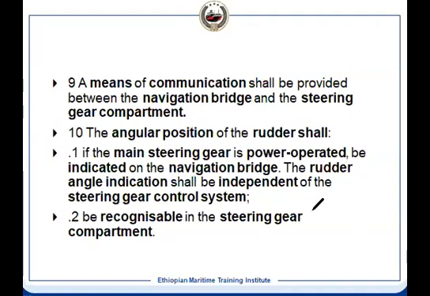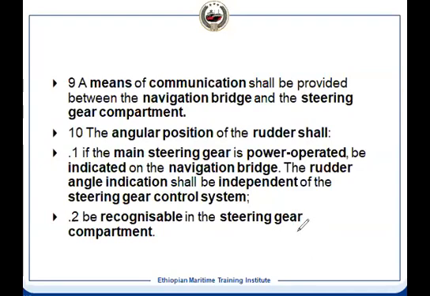So for the main steering gear, if it is operated, then an indication on the navigational bridge has to be there: the angle position indicator of the rudder. And it should be independent of the steering gear control. What does it mean? Well, the steering gear system will have a feedback of how much angle it has turned. That feedback system you cannot use for the angle position indicator. You'll have to have a different sensor to give you the rudder angle. And it should be recognizable from the steering compartment also.